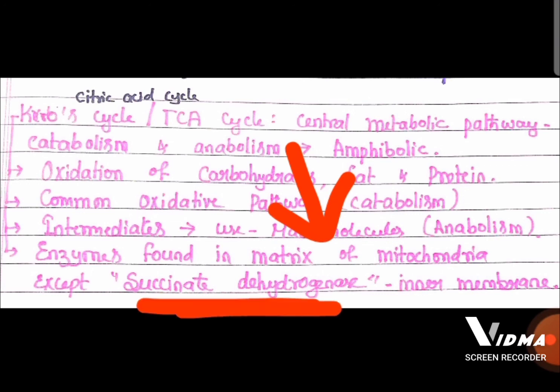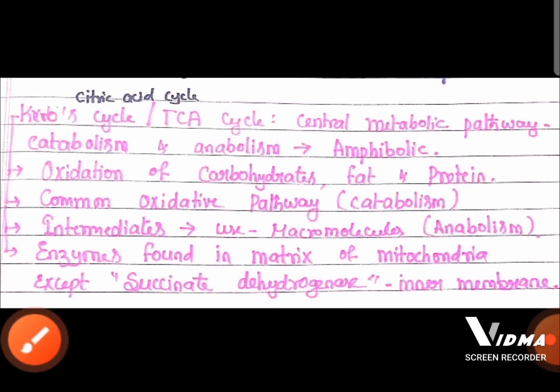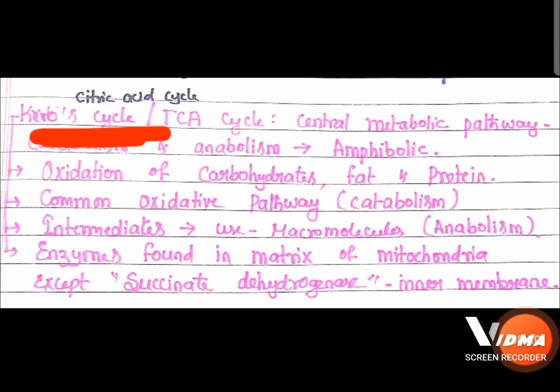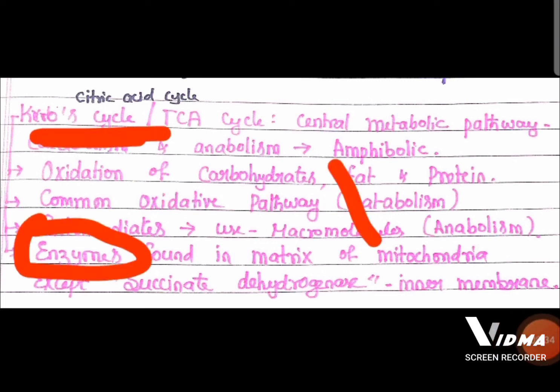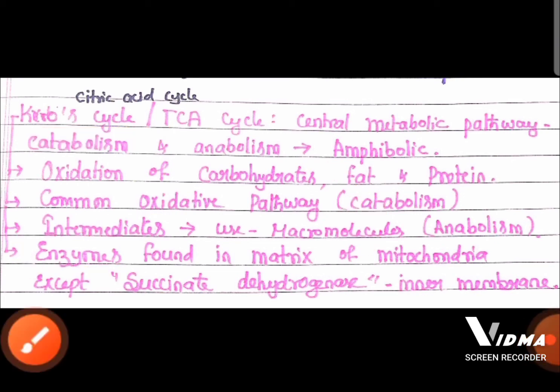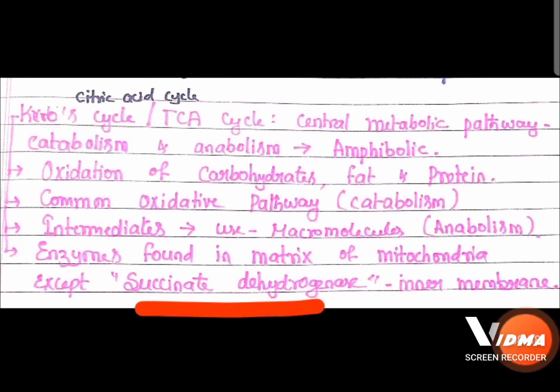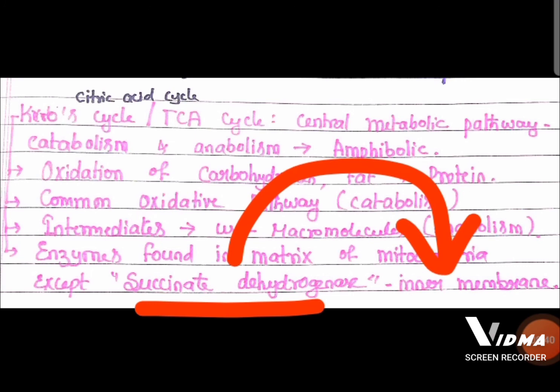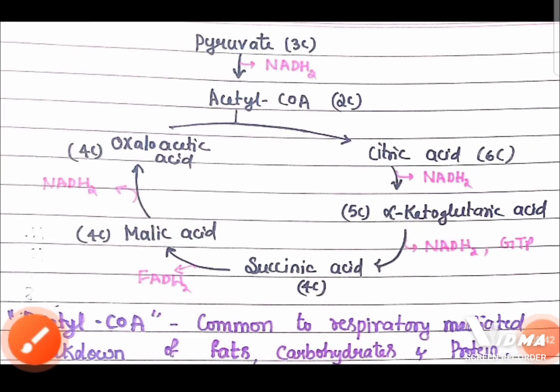Remember, this one enzyme is present in the inner mitochondrial membrane. Very important for the exam.